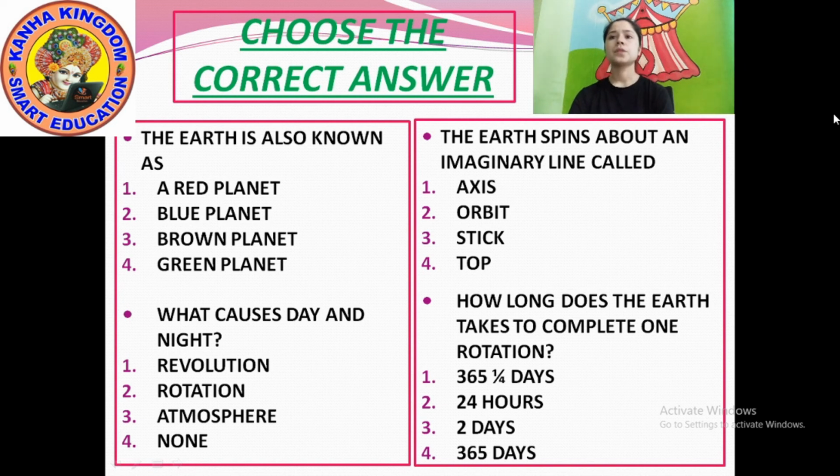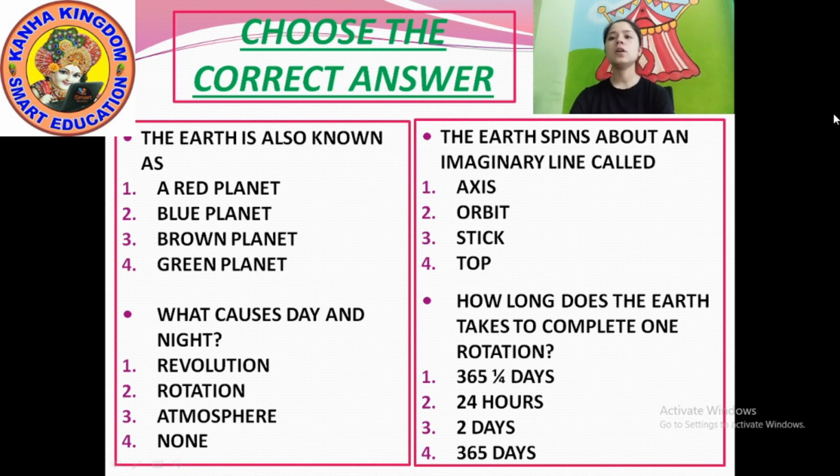So the earth spins about an imaginary line called, the answer is option number 1, that is axis. Okay, so the answer is axis, that is option number 1. Tick on option number 1. Have you ticked it now? So tick on option number 1.